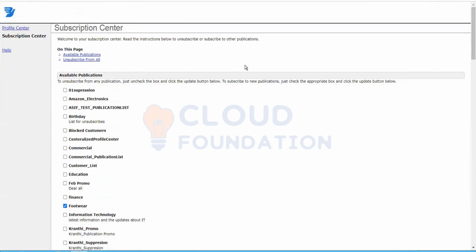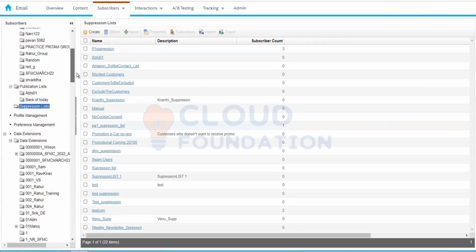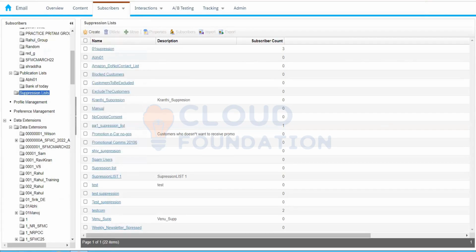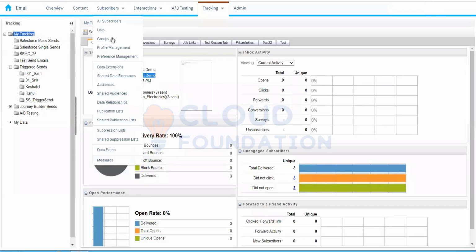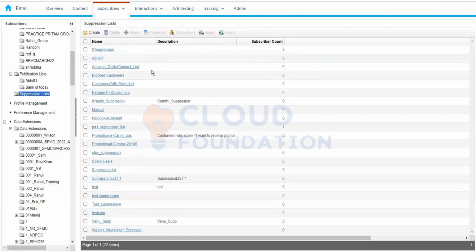Now, what is the advantage? Or how do we use a suppression list? At the time of the send, you must have seen that we want to exclude the subscribers. We can use the suppression list. Let's say we want to maintain a do not contact list, or a list for the block customers. These would be our spam customers.